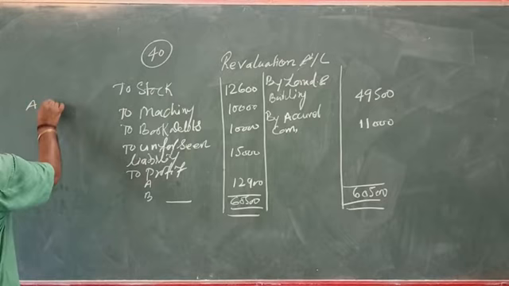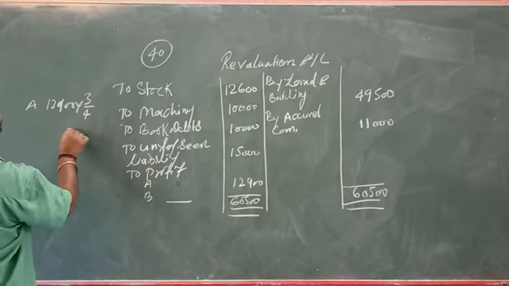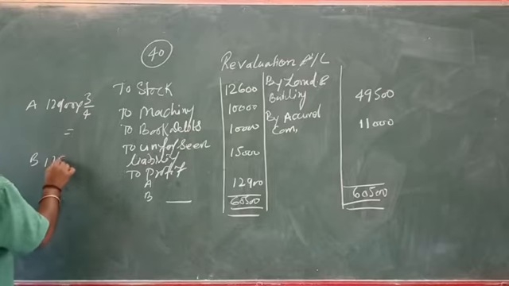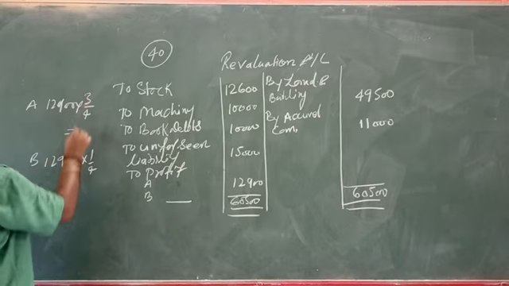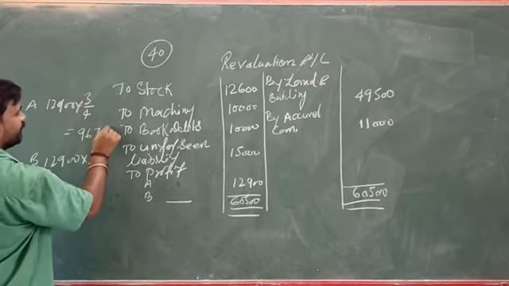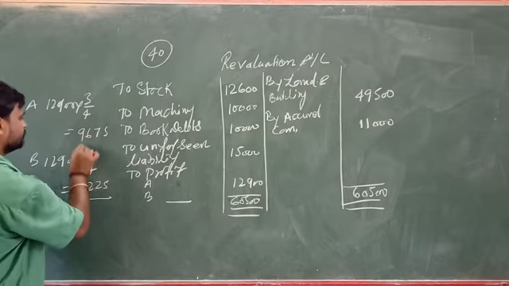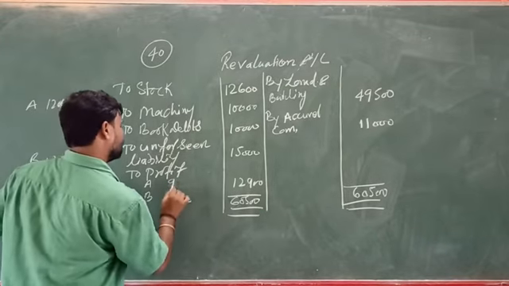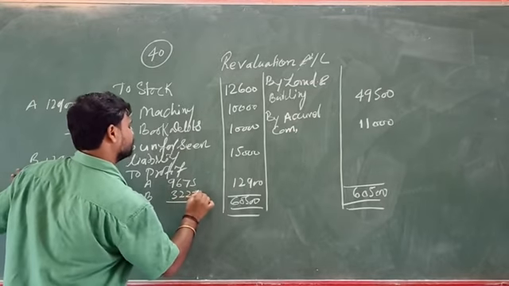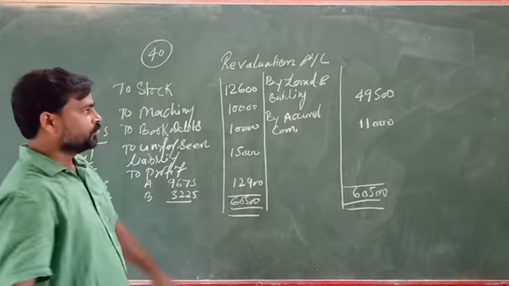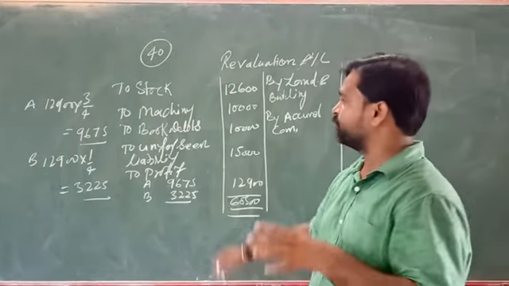For A, 12,900 into 3/4. And for B, 12,900 into 1/4. That becomes 9,675, I think, and 3,225. We will write here 9,675 and 3,225. So students, you can see from this example, we have counted only assets and liabilities for the revaluation.